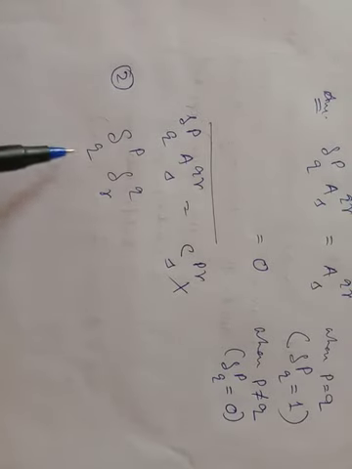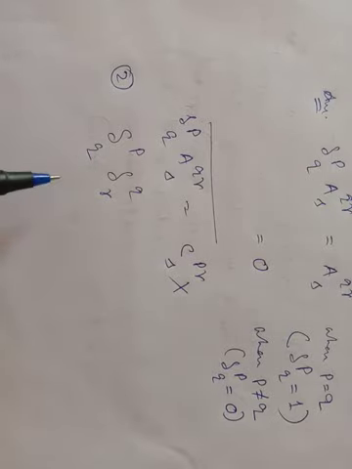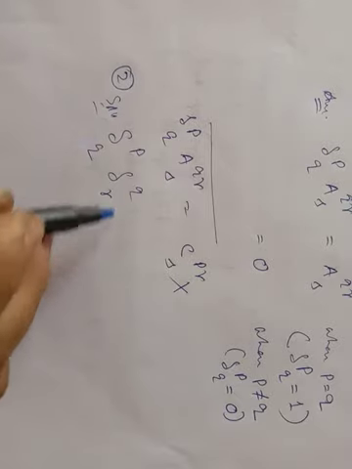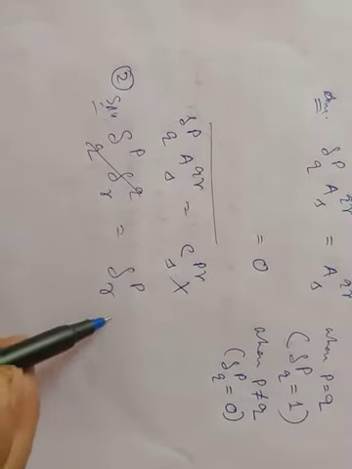Next, evaluate δ_pq δ_qr. There are two Kronecker deltas here, δ_pq and δ_qr. So what is our solution? The solution is, make the contraction, δ_pr.